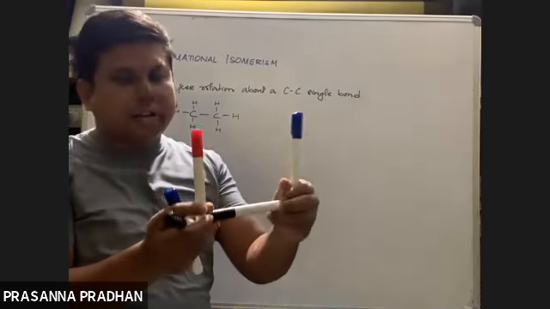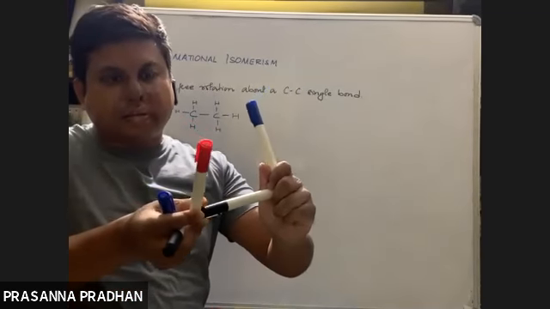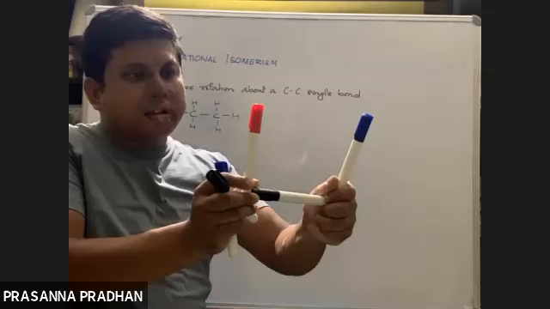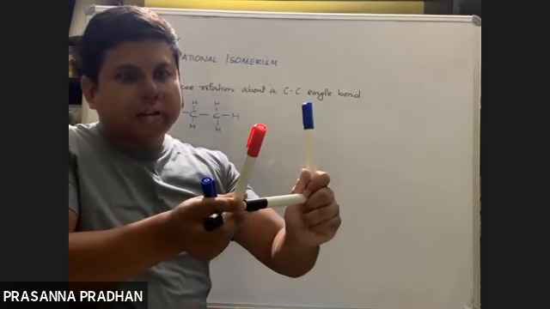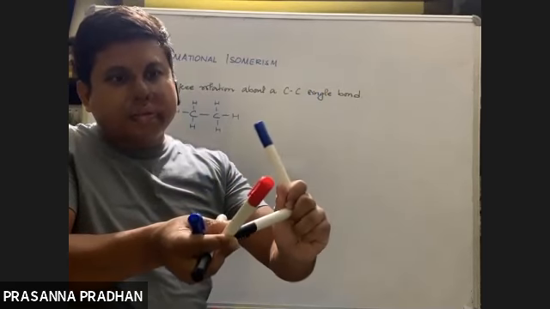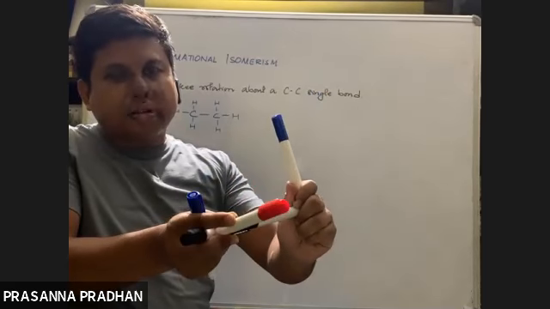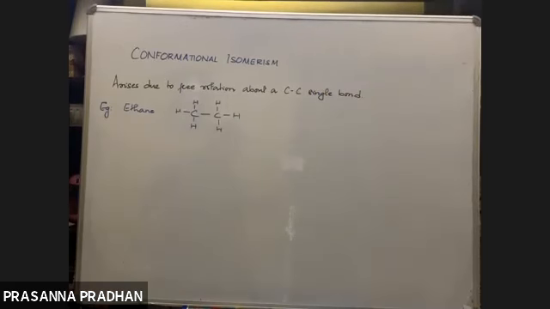The atoms can rotate about a single bond, and when they rotate, the hydrogen atoms also rotate along with it. As a result, they acquire different positions with respect to each other. This is an entirely new concept. If you have any problem, you can just ask me.